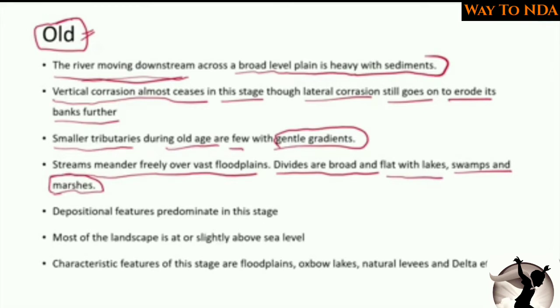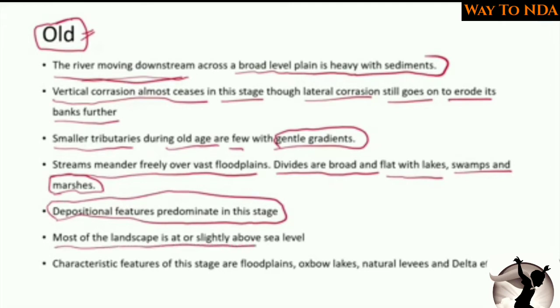Depositional features predominate in this stage, and most of the landscape is at or slightly above sea level. Characteristic features of the stage are floodplains, oxbow lakes, natural levees and delta. So these are the old stage characteristics of a river.